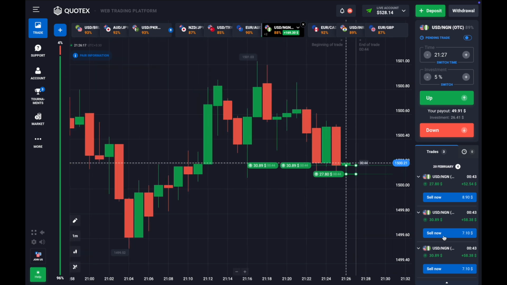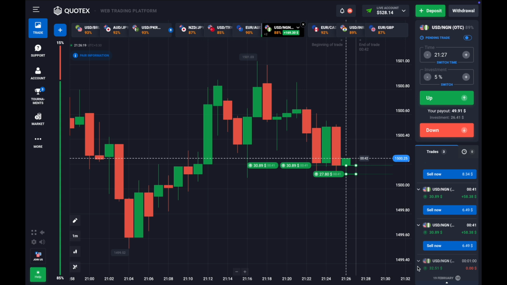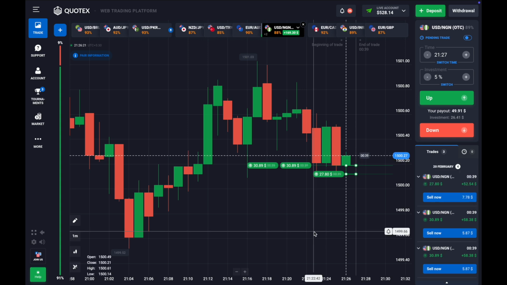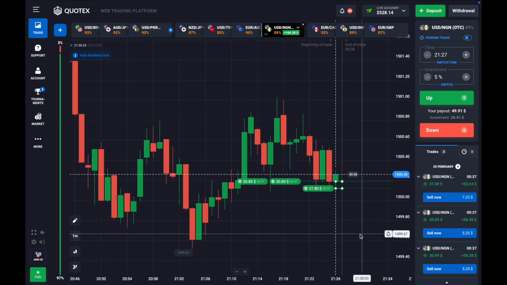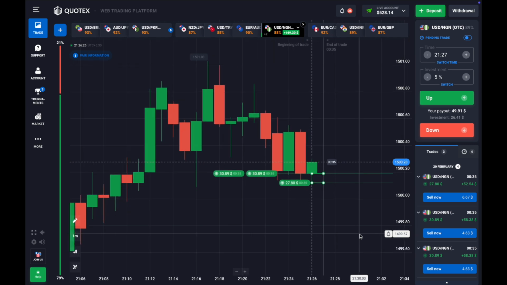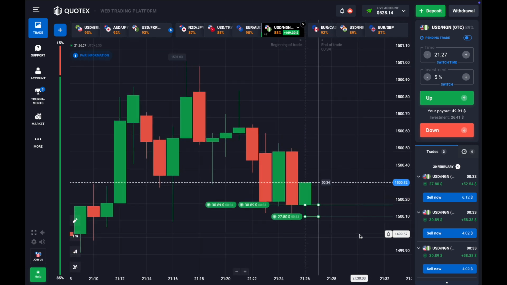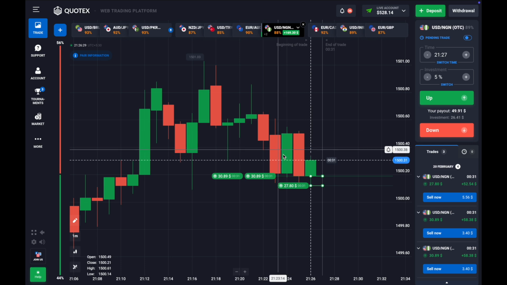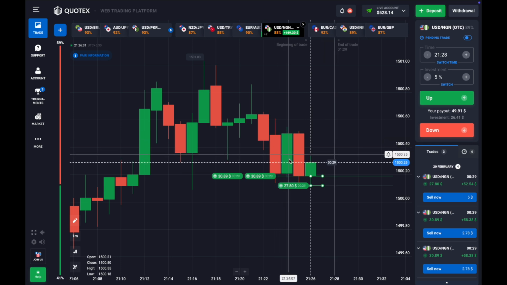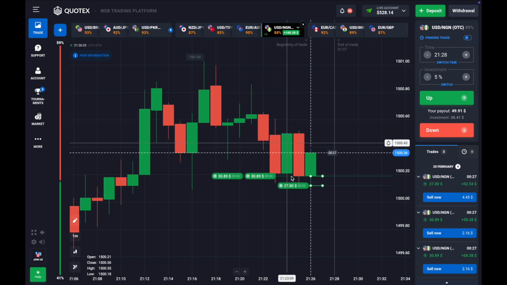So it doesn't matter if I have lost a trade, because with my one marginal safety trade and two martingale trades, I recovered my previous loss and then I ended up booking profit as well. This is how you have to do your money management.